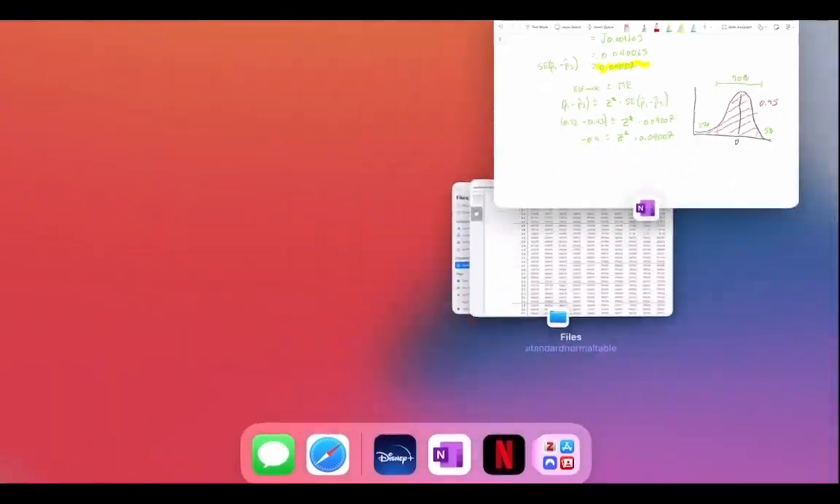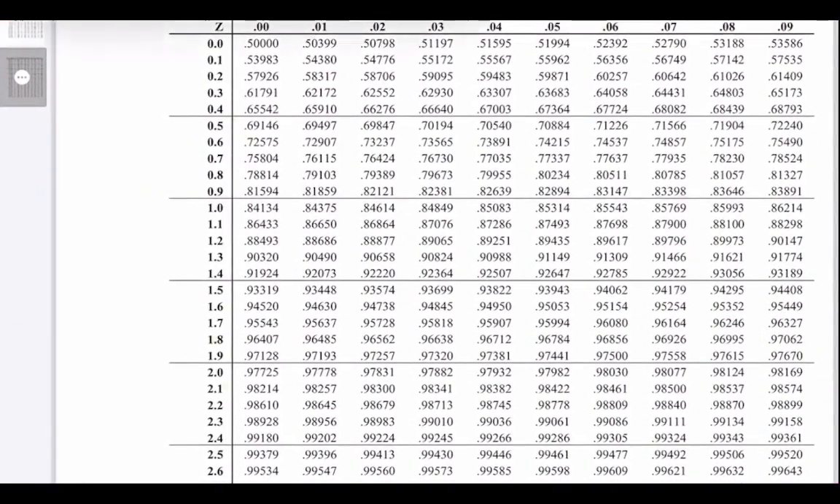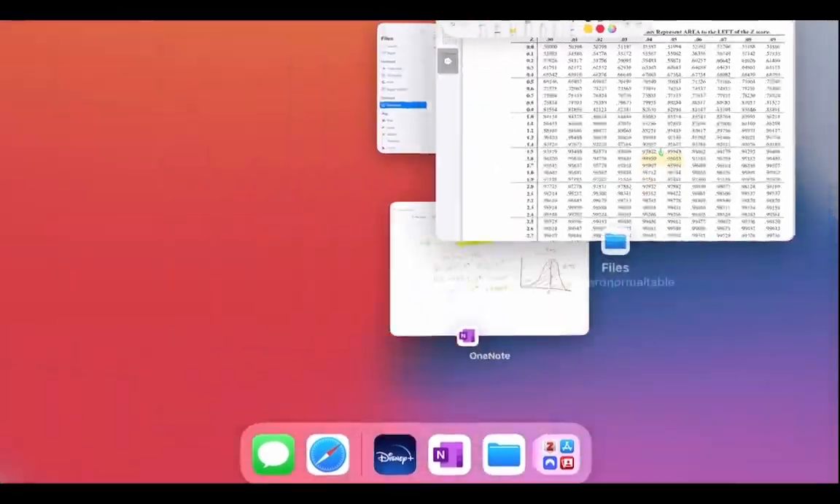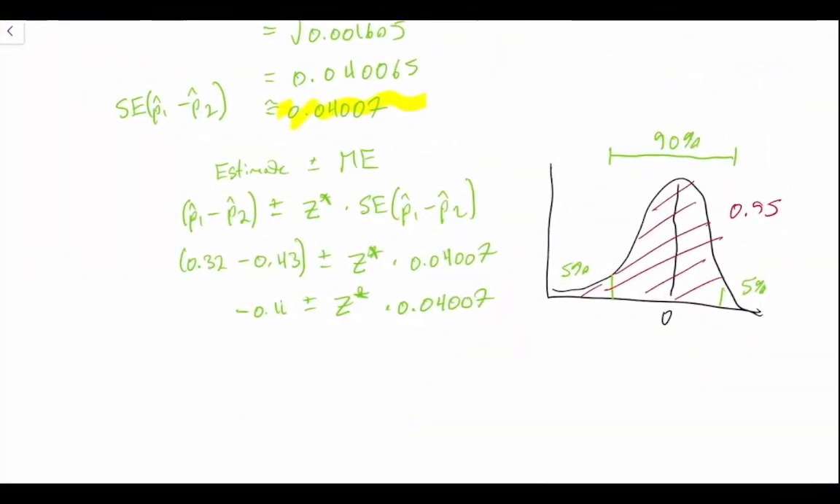So let's go to our Z table. And what we're going to do is look for the 0.95. That's the area to the left. And what we see is that that value occurs somewhere between 1.64 and 1.65. So we're going to say that it occurs pretty much halfway between, and we're going to say it's 1.645 is our Z star.